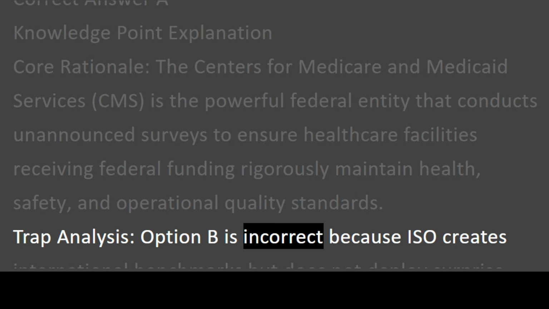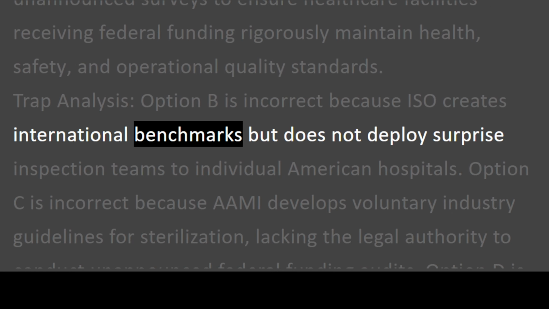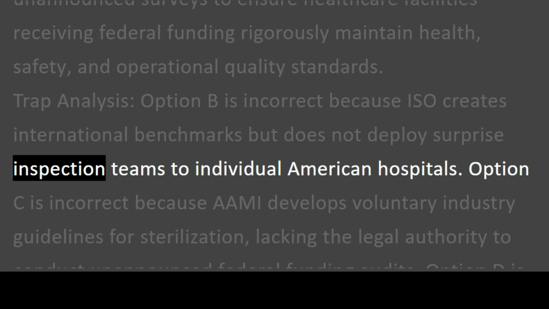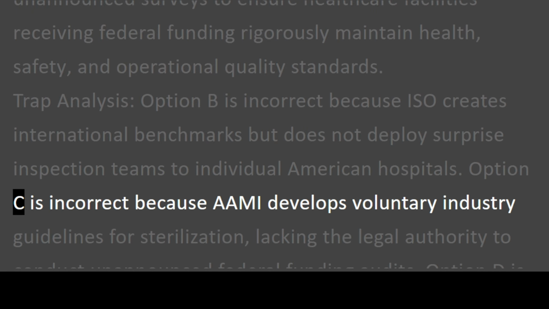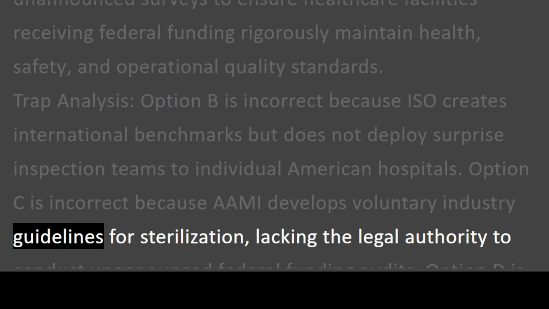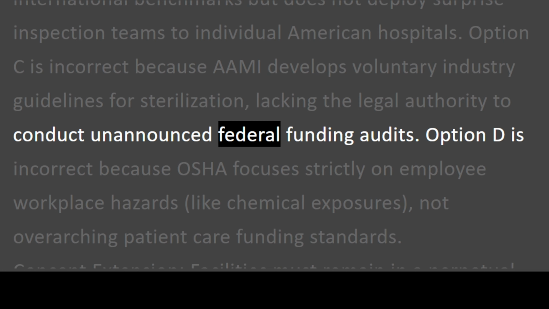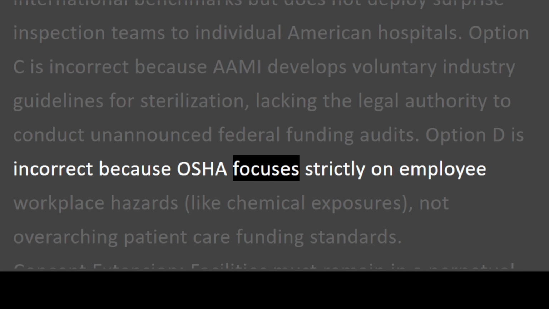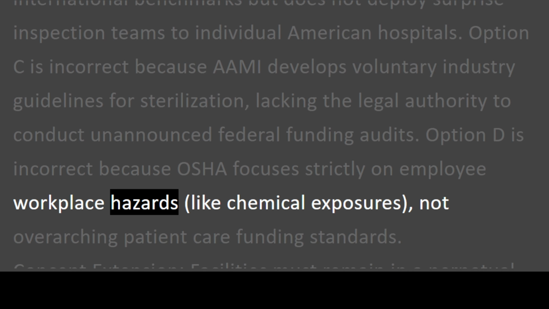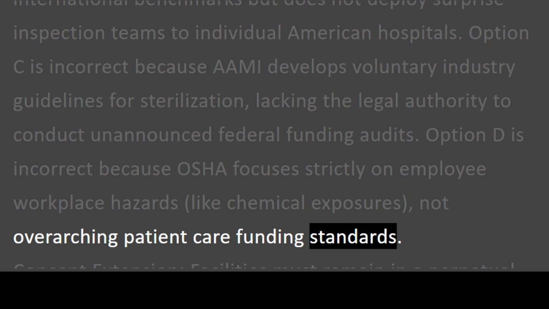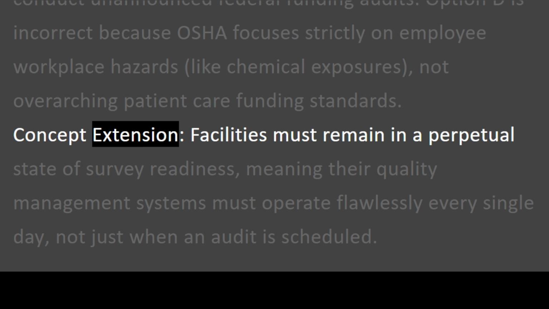Option B is incorrect because ISO creates international benchmarks but does not deploy surprise inspection teams to individual American hospitals. Option C is incorrect because AAMI develops voluntary industry guidelines for sterilization, lacking the legal authority to conduct unannounced federal funding audits. Option D is incorrect because OSHA focuses strictly on employee workplace hazards, like chemical exposures, not overarching patient care funding standards. Concept extension.